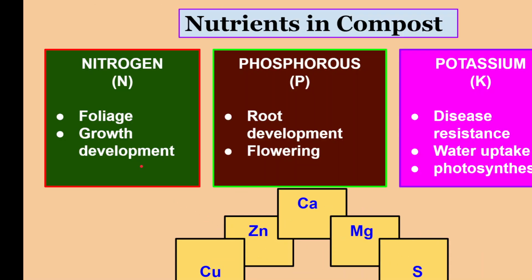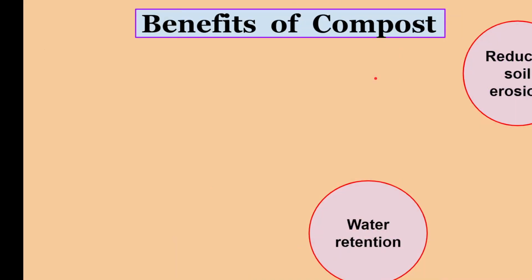So what are the things that are present in the compost? Nutrients. One is nitrogen, very important for foliage and growth development. Phosphorus is very important for root development and flowering. A third important aspect is potassium, NPK. This is important for disease resistance and water uptake, as well as for photosynthesis. Apart from nitrogen, phosphorus and potassium, you also have calcium, zinc, copper, magnesium and sulfur. So other micronutrients are also present in the compost. That's why we repeatedly say they are very good for soil health as well as for the growth of the plants in the garden.